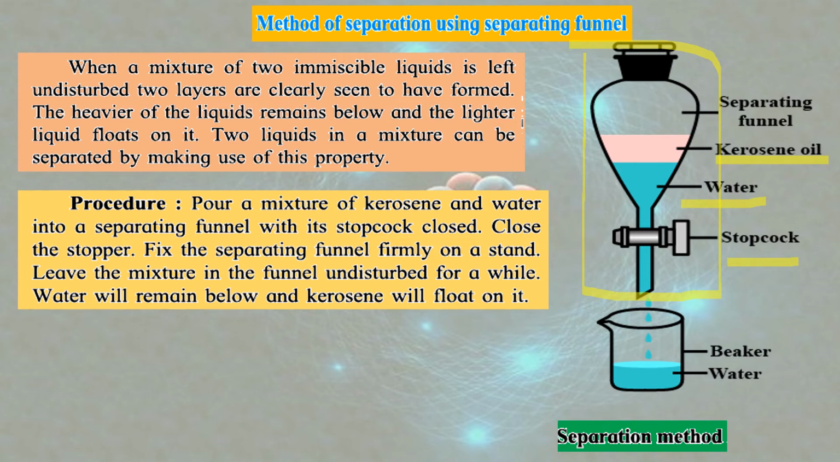Pour a mixture of kerosene and water into a separating funnel with its stopcock closed. Close the stopper. Fix the separating funnel firmly on a stand. Leave the mixture in the funnel undisturbed for a while. You should not disturb it, you should keep it as it is. Water will remain below and kerosene will float on it. Okay, this much is clear to all of you. This can be done easily.